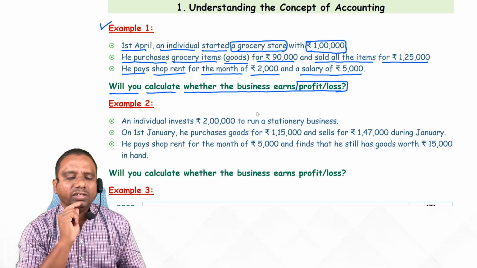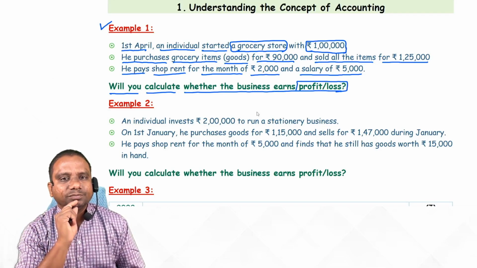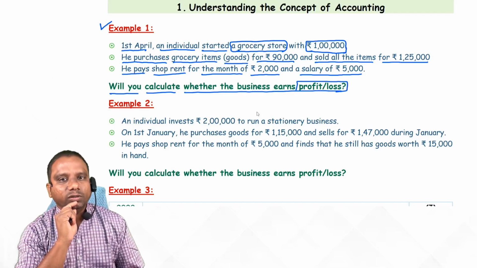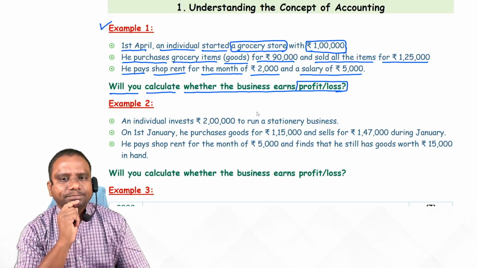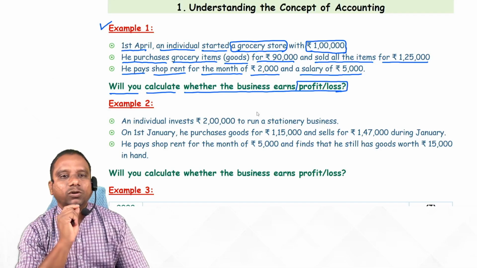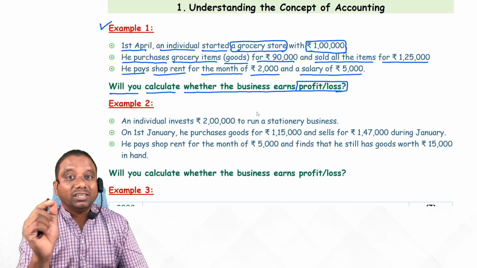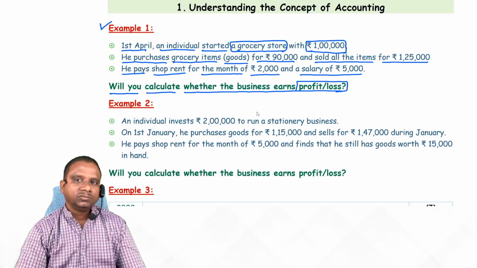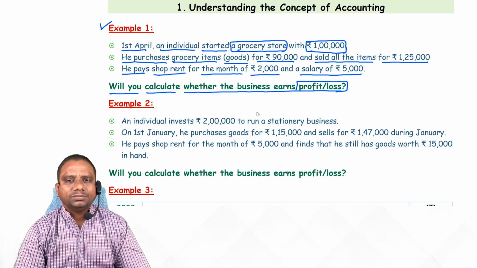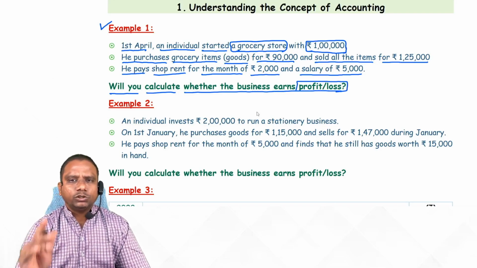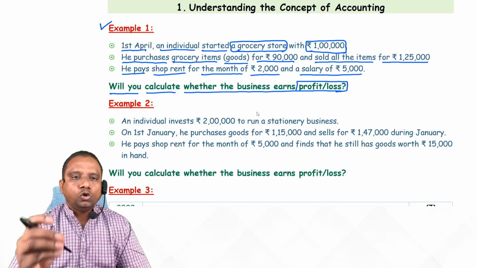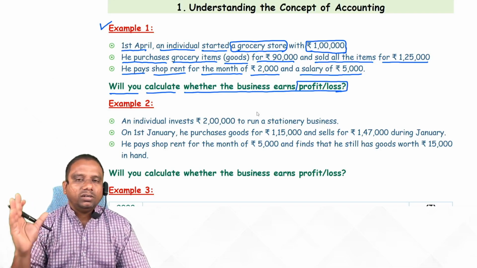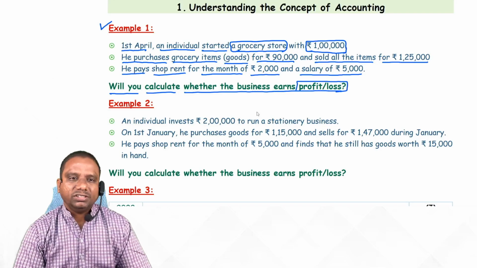You know very well, to earn money, profits. That's what they are asking you to calculate. Pause the video and try to calculate whether the business earned profit or not with your knowledge. Anybody can calculate this. Take 2 minutes and try to calculate the profit or loss of the business.